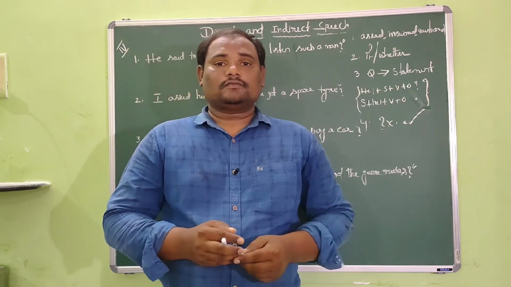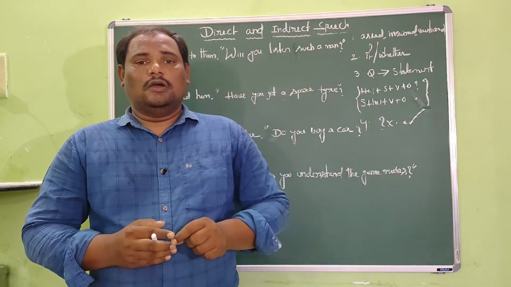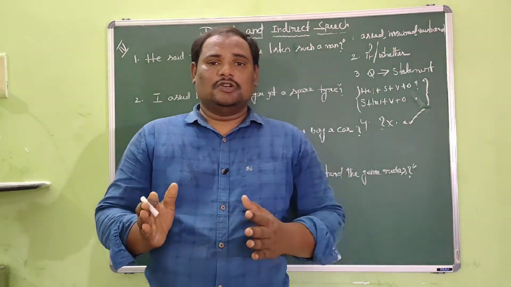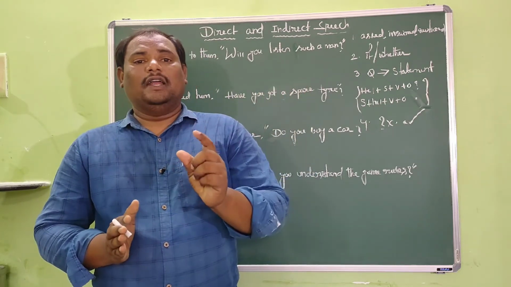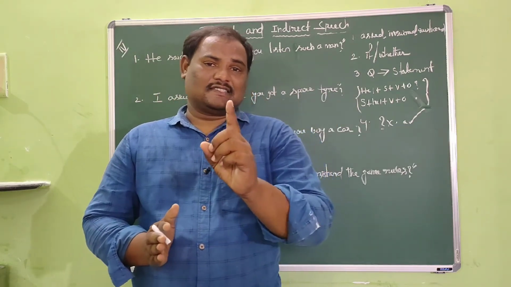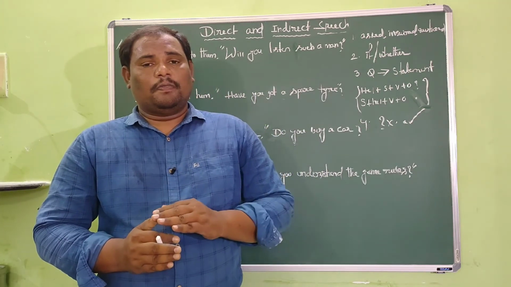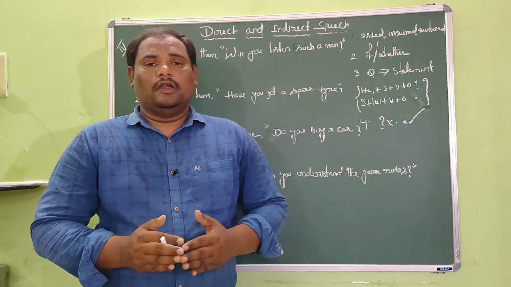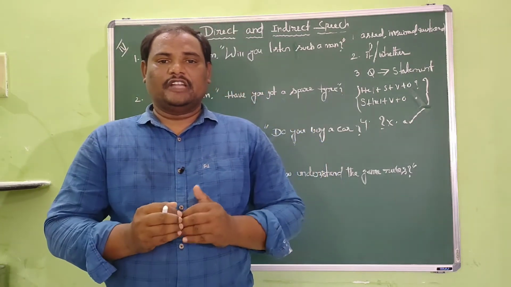The second point, the reported speech is always introduced by the conjunctions if or whether in indirect speech. So in indirect speech, the reported speech is always introduced by the two conjunctions if or whether. That is the second point. So the third point, when we convert an interrogative sentence from direct to indirect, when it is started with a helping verb, we have to change that question, the interrogative sentence, into a statement. That is the third one.